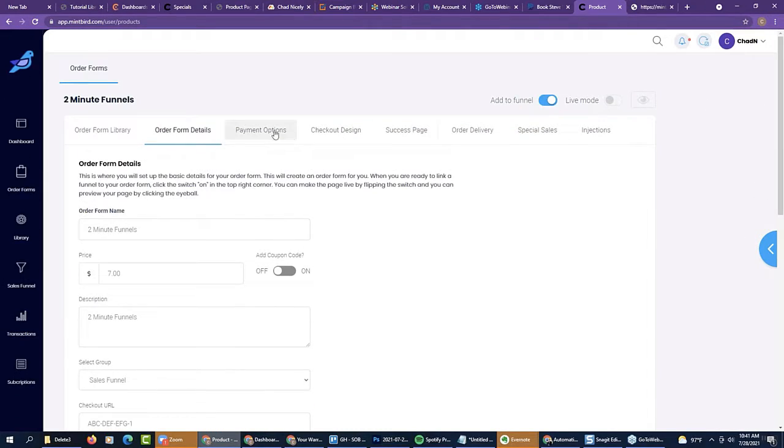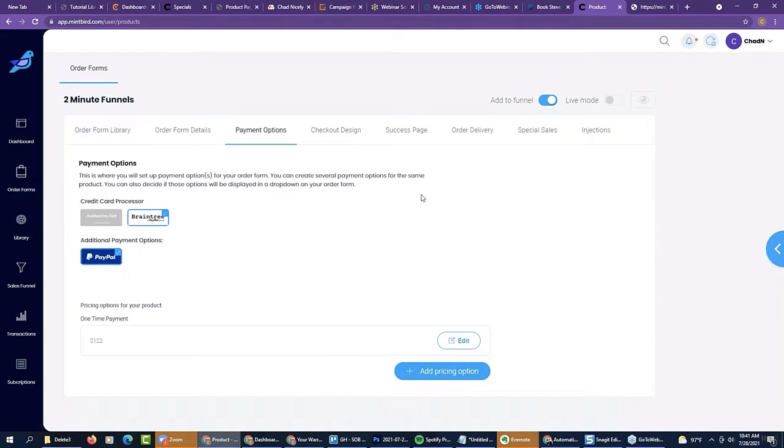But now if I come inside of here, here's all the details I just offered. Very simple. Then I come over here and I set up my payment options. So if I want to use Authorize.net, Braintree, Stripe, PayPal, whatever I want to use, okay? And if I want additional payment options, and if I want to have cryptocurrency, I can even do that. All right.